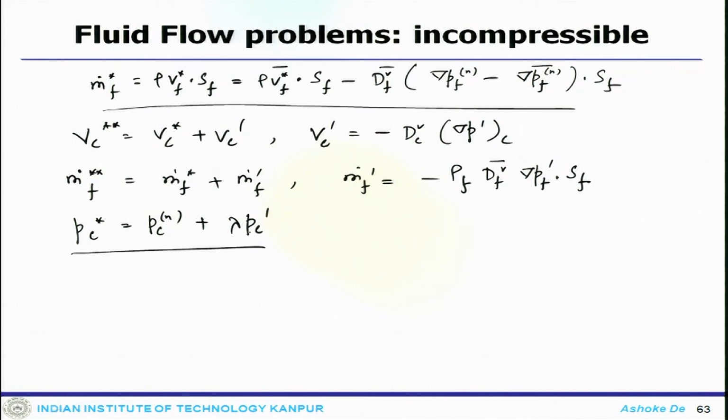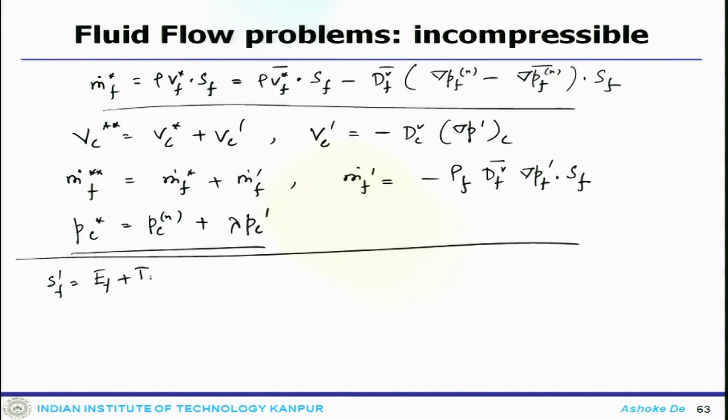Now, for the kind of decompositions which can be used, as we have looked at in our previous diffusion calculation, for this component where your SF is EF plus TF, multiple approaches can be adopted.